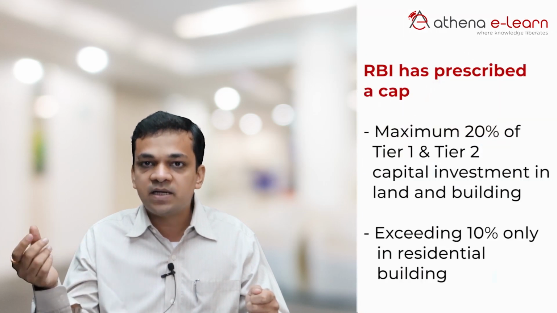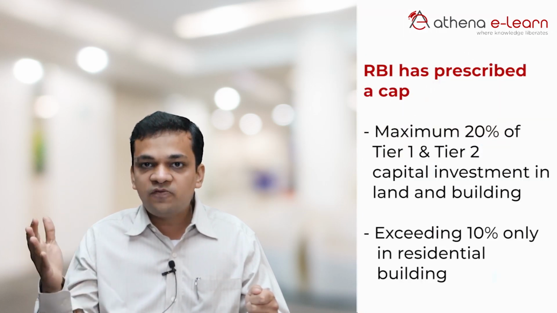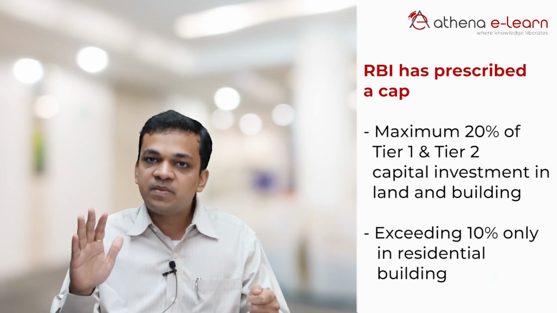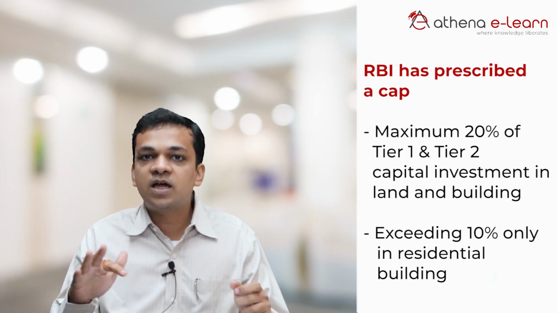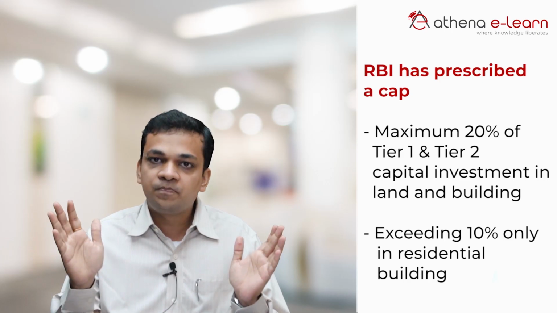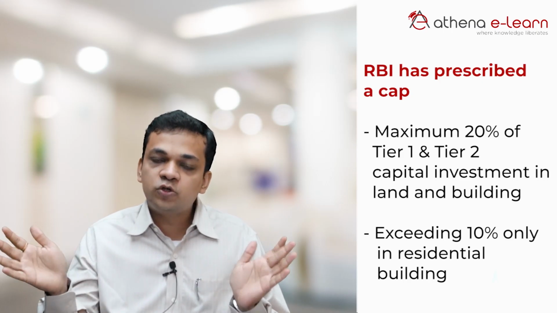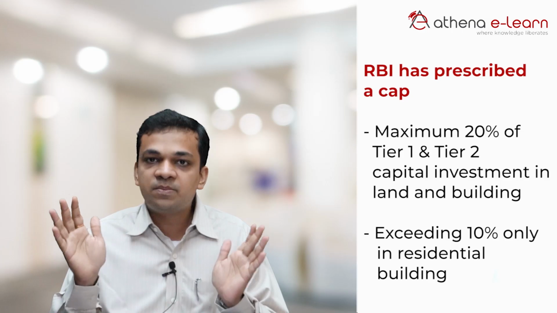But for those properties which are held merely as investments, there is a cap that the RBI has prescribed, which is 20%. And out of that, investment into land can be maximum 10%. So they can't be holding land beyond 10%, and the land and building both put together has to be 20% maximum.